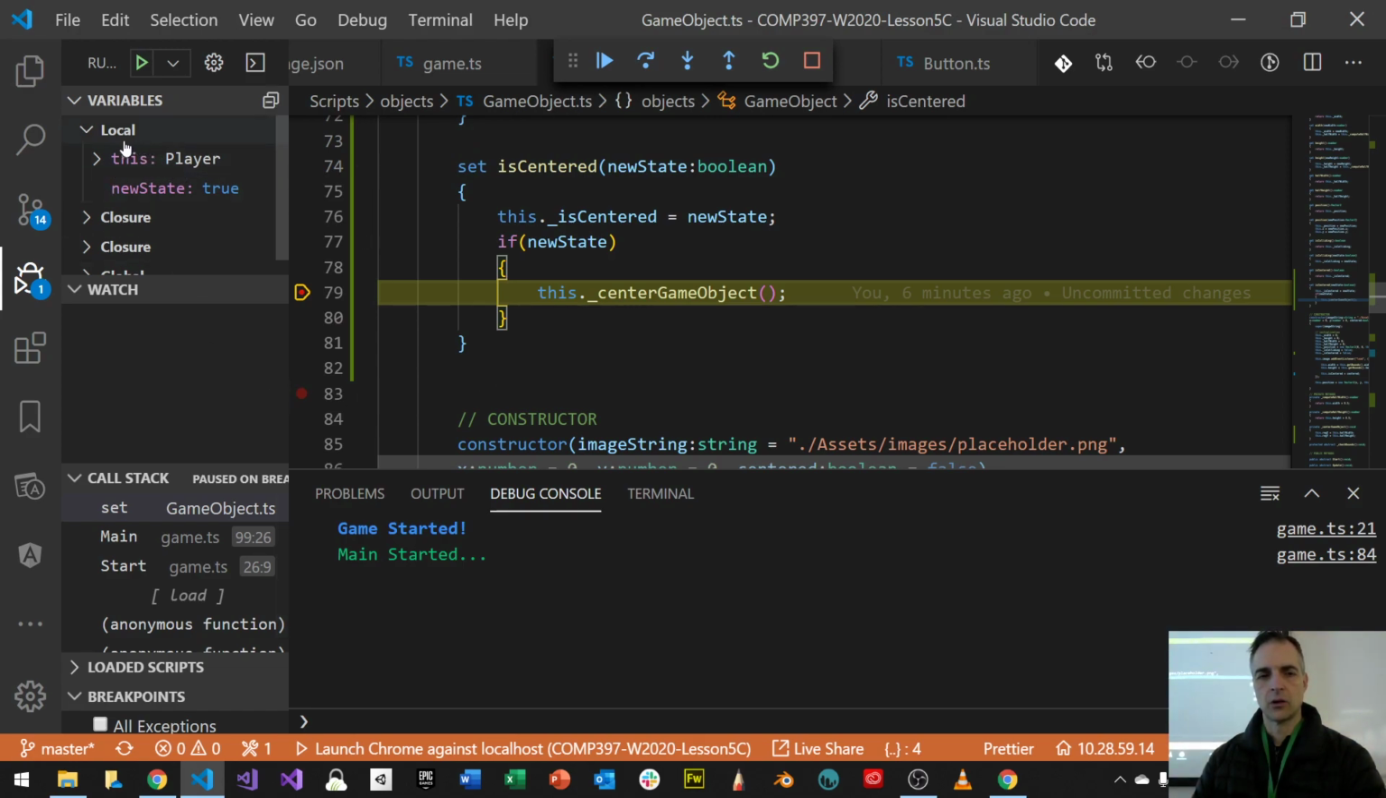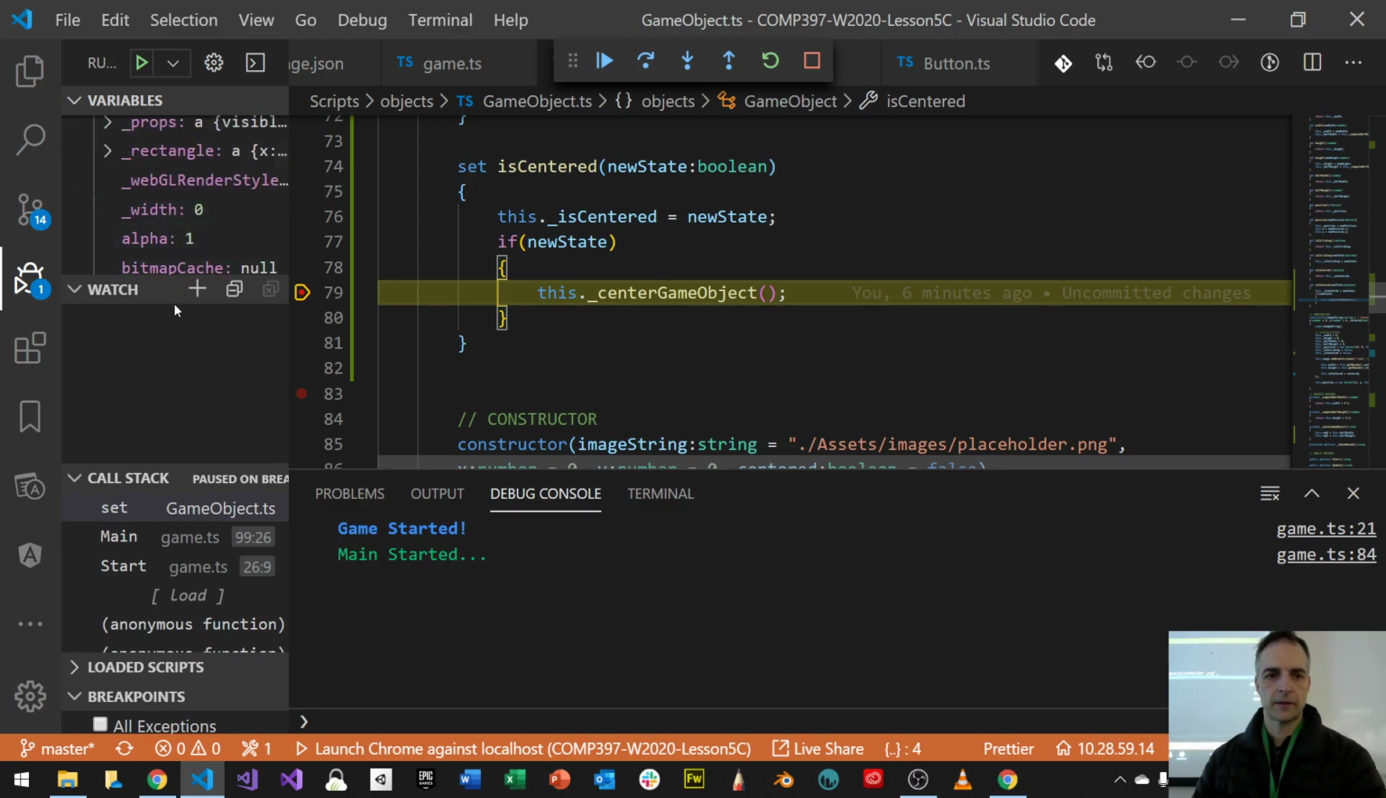So local, this is the player, right? And this is really great because I can drag this stuff around until I find the name. So I see name is player. That's what I'm inspecting, the player. I'm saying the player is centered. That's the first time I'm using this. Is centered, right? I'm passing it in. Here's the new state is true. And then I'm coming to this point.